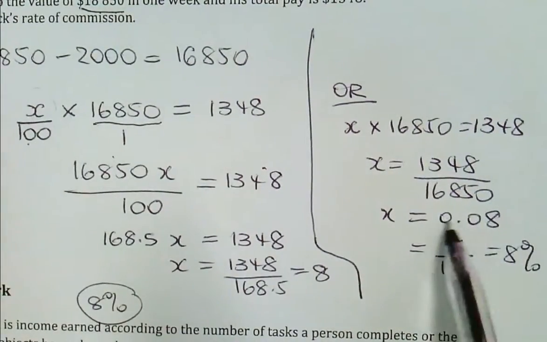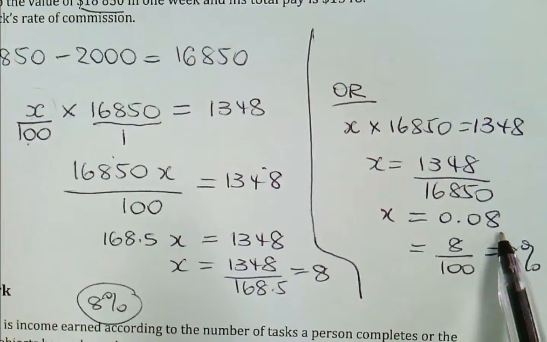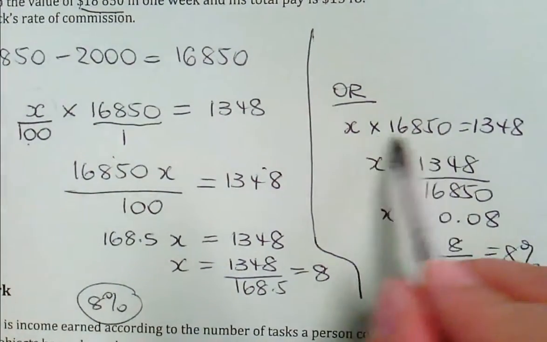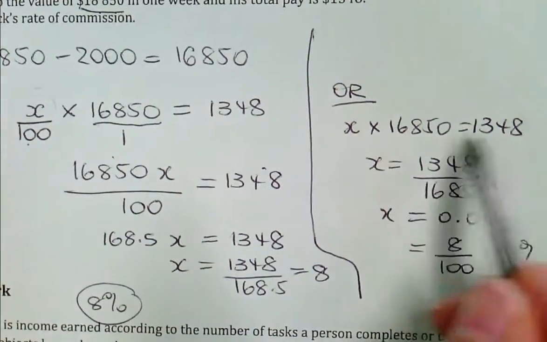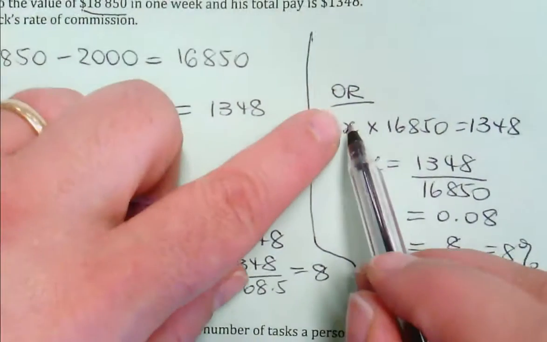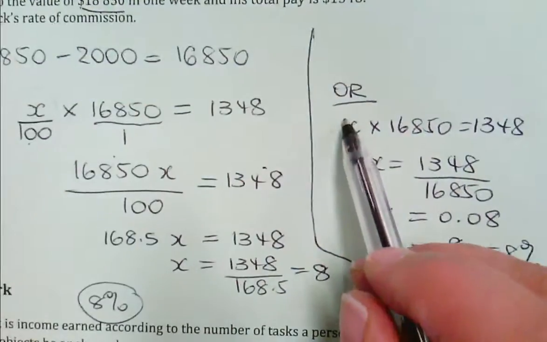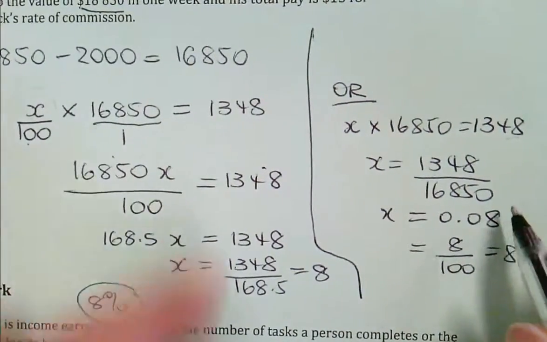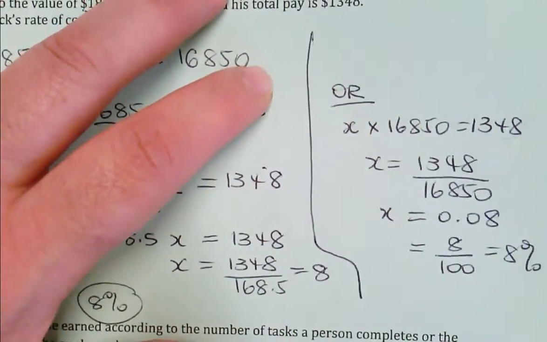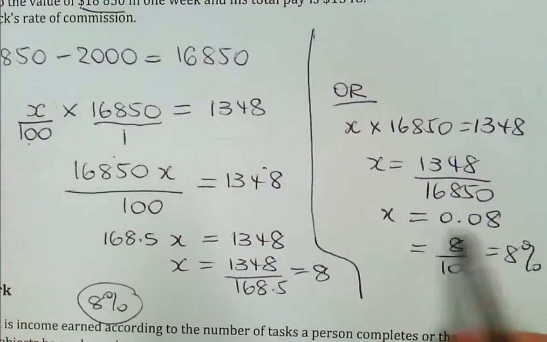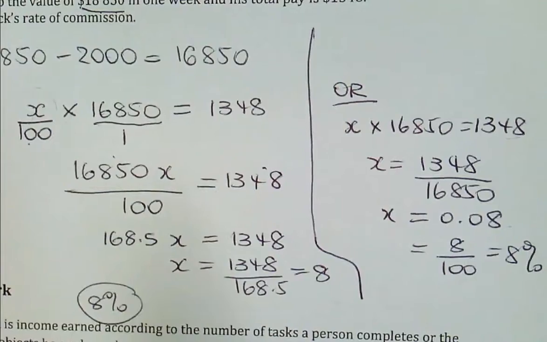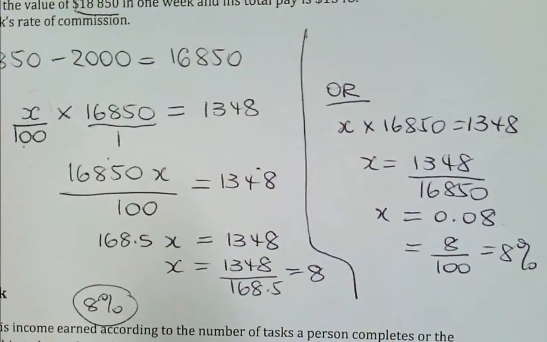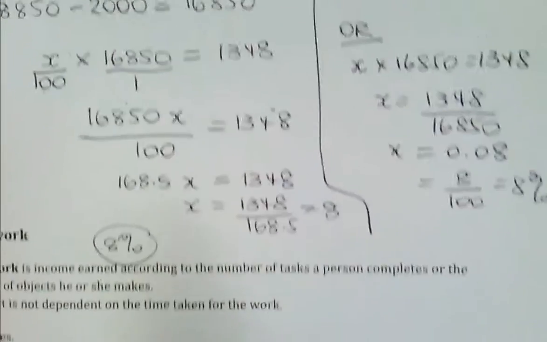You just got to be really careful that you don't write the interest rate as 0.08 because it's not, it's 8%. See here, I've just gone 16,850 times something is the 1348. This something is my percentage. So 0.08, you're supposed to express that then as a percentage. You can just times it straight by 100 to get 8%, or you've got to recognise that that is the decimal form of the percentage. Okay? Now, all good? Yep.